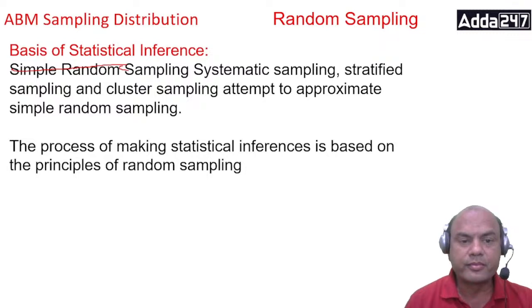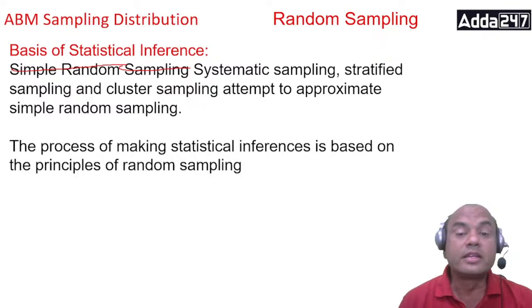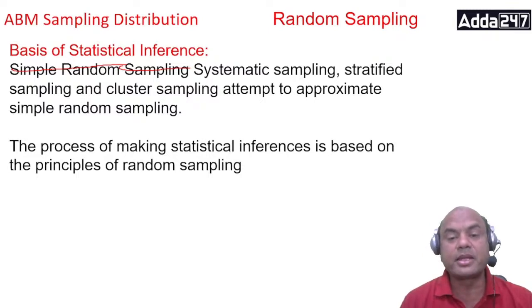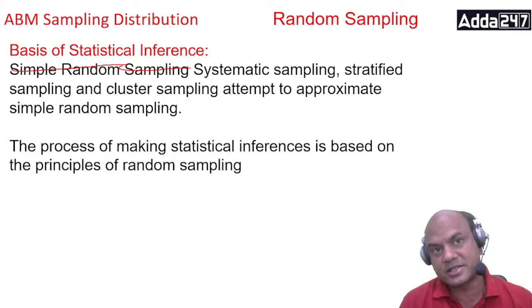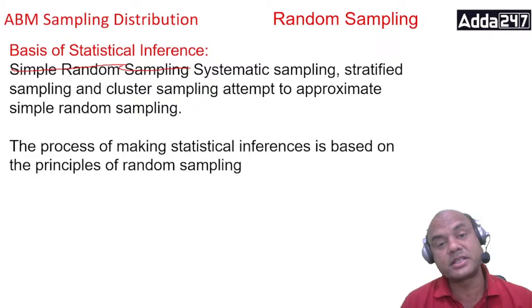Okay. So systematic sampling, stratified sampling and cluster sampling attempt to approximate simple random sampling. This is an exam question. In the exam they will ask: systematic sampling, stratified sampling and cluster sampling will attempt to approximate dash, and the answer will be simple random sampling. Remember, these are the practical questions asked in the exam.